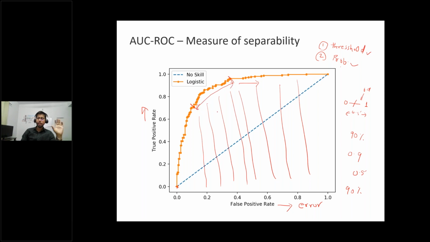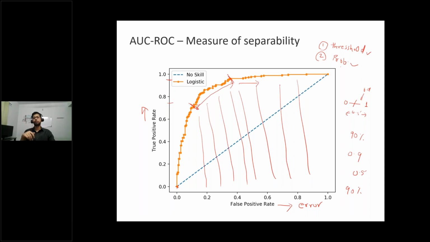If your problem is less severe, you can set the threshold somewhere here, 0.7, because up to this point only true positive was increasing and false positive was not. But if you want to increase true positive more, you can set it somewhere here, 0.9. After that, the true positive increment is almost negligible. So how do you identify the threshold? AUC ROC tells you the threshold value.